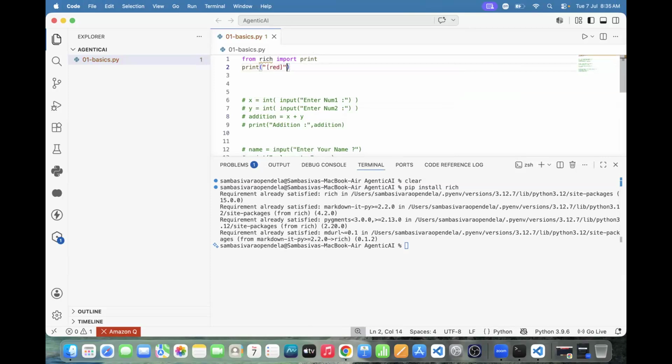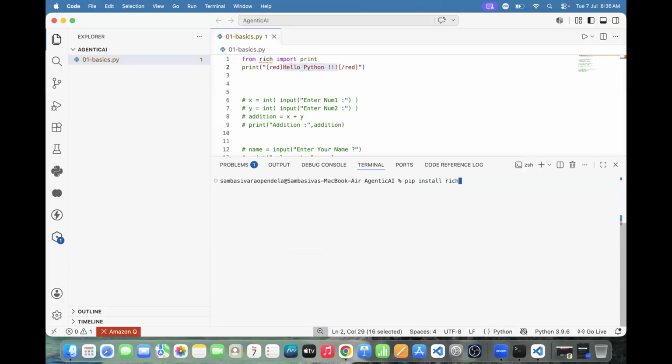Which color do we require? Red color. Here, what we need to place is Hello Python. First of all, you need to tell which color you want to apply, red color. Later you need to apply this: this is the starting of the color, and this is the ending of the color. Between starting and ending, we have Hello Python, which will be printed here.